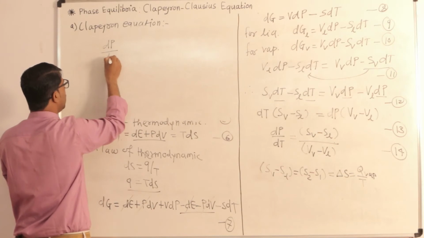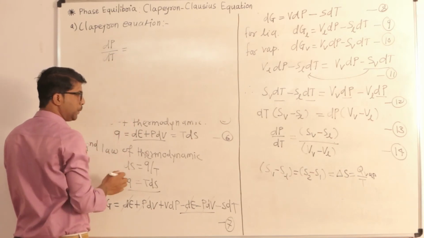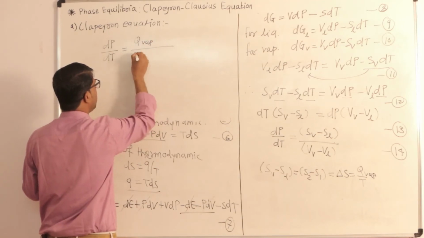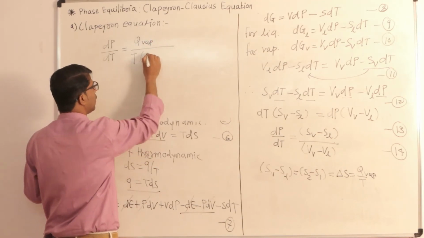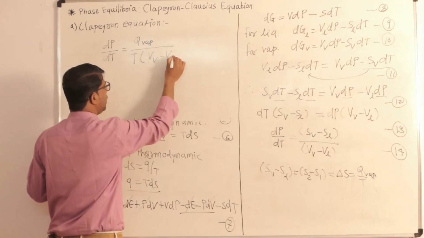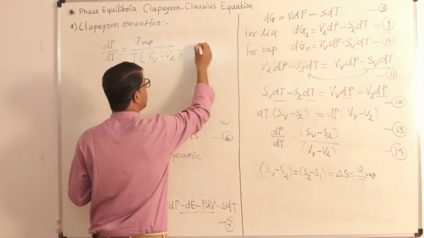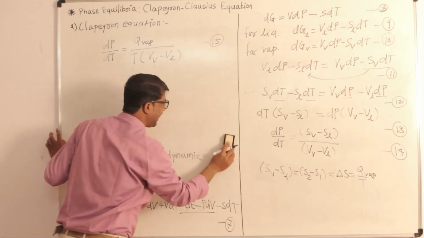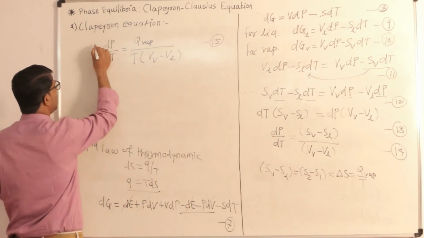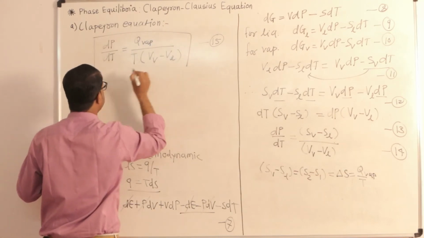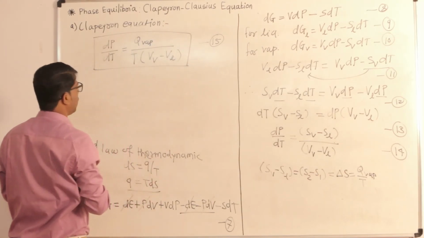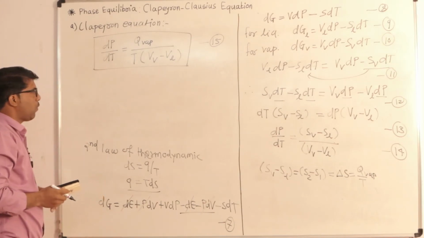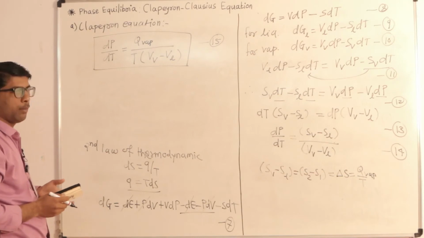dp upon dt, which is equal to Q vaporization upon T into Vv minus VL. So this is equation number 15, and this equation number 15 is called the Clapeyron equation. This is called the Clapeyron equation, which is especially for vaporization of liquid. So what information are we getting from equation number 15?